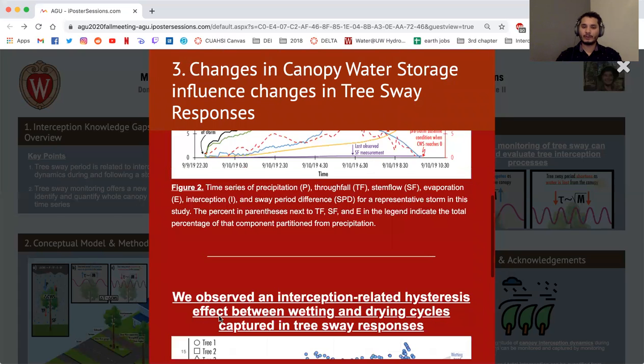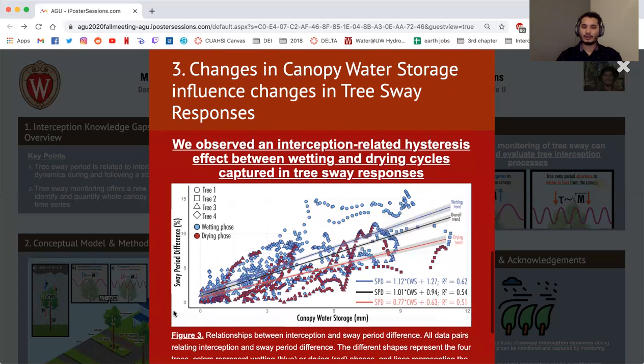We further analyze these data and show an aggregated response of 4 trees across 5 storms, and we separated these data into drying and wetting phases. We observe an interception-related hysteresis effect between wetting and drying cycles that are captured in tree sway responses, which we think might be attributed to changes in the redistribution of that water during and following a storm.